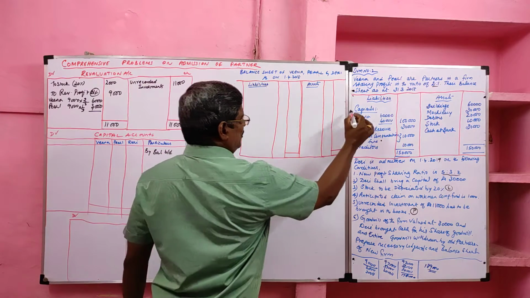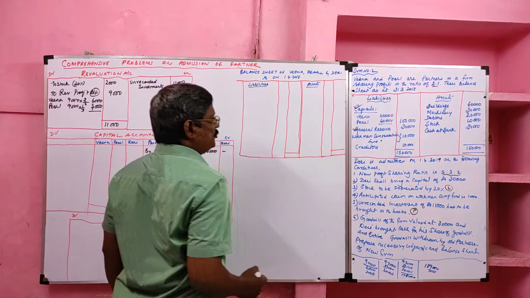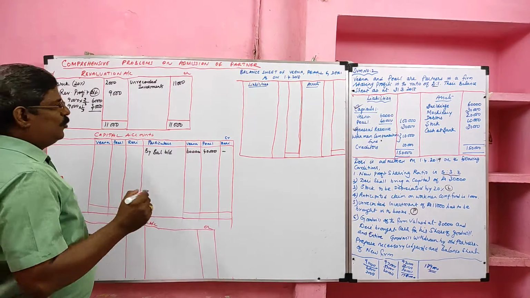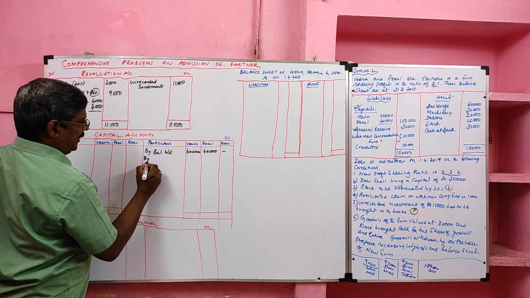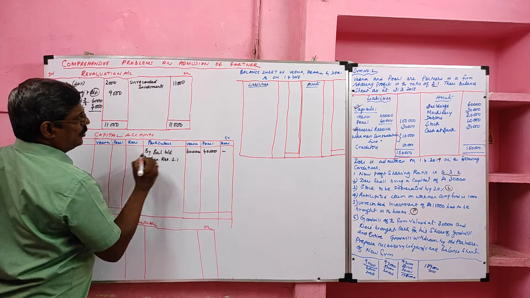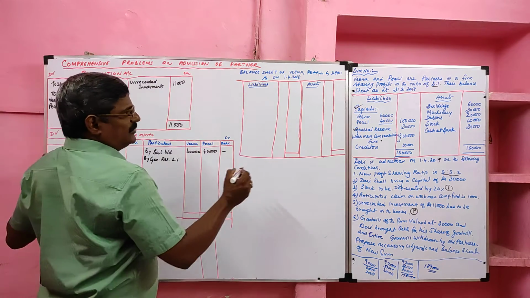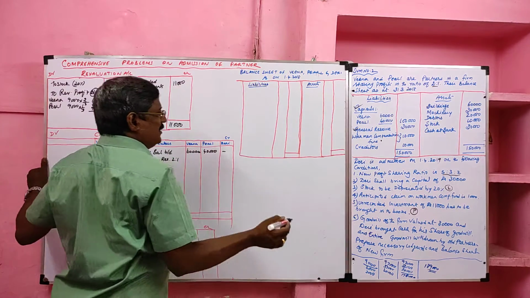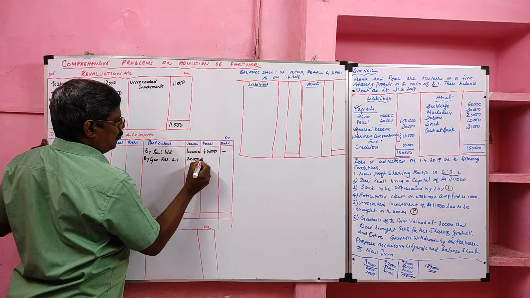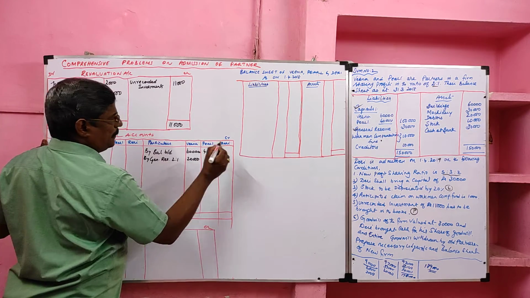Then general reserve should be transferred to the capital accounts of the old partners in the old ratio 2:1. Total general reserve is 30,000, so 2/3 is 20,000 and 1/3 is 10,000.